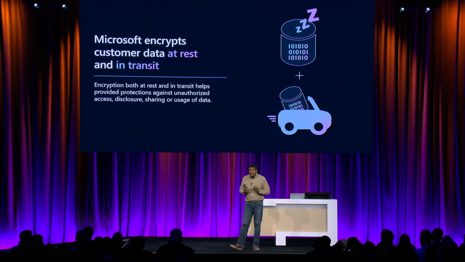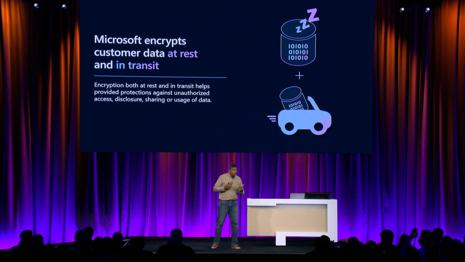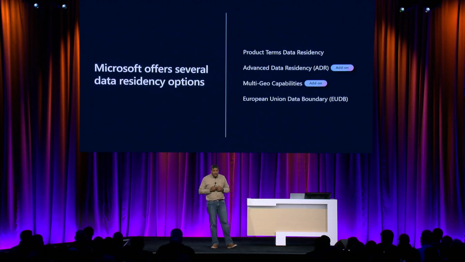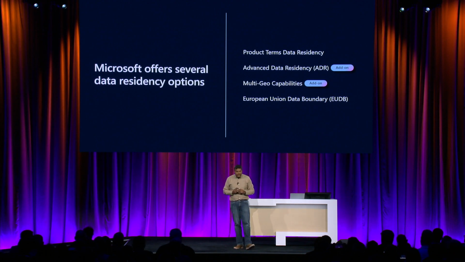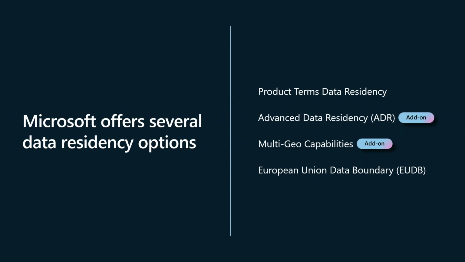Microsoft policy requires that both data at rest and data in transit be protected by one or more forms of encryption. In many regions, Microsoft 365 offers several choices for specifying where your data should be stored at rest. A full exploration of this is a 400-level course. I'm not going to go into that level of detail, but I'll call out two key points over here. First, all of these offerings cover data at rest for Exchange Online, SharePoint Online, OneDrive, and Microsoft Teams. ADR and EUDB each cover additional workloads beyond this.